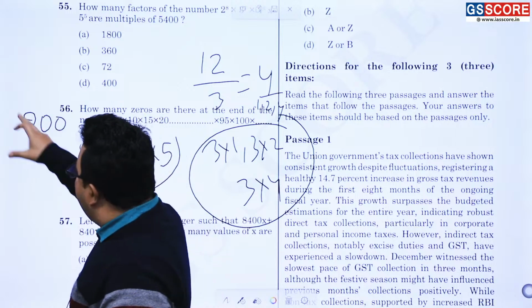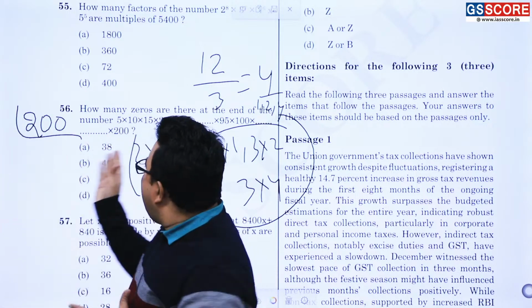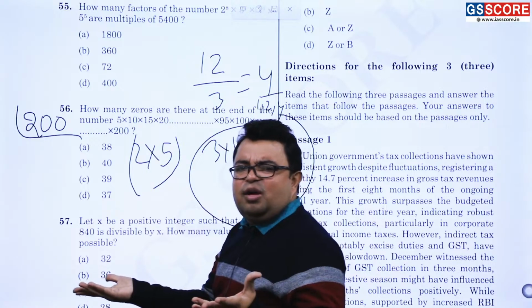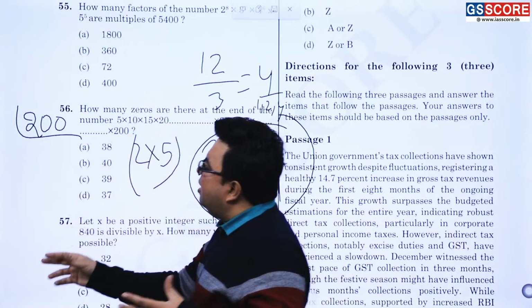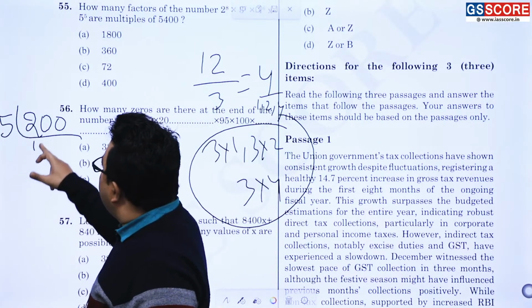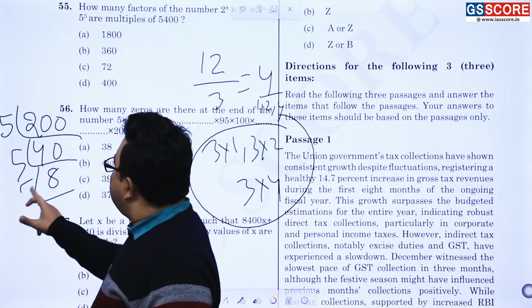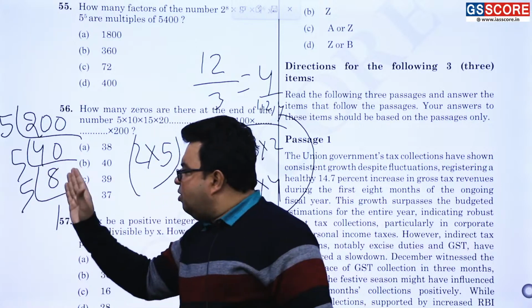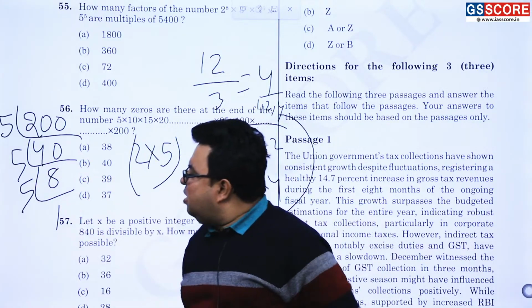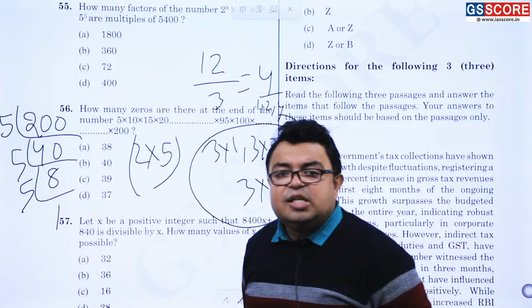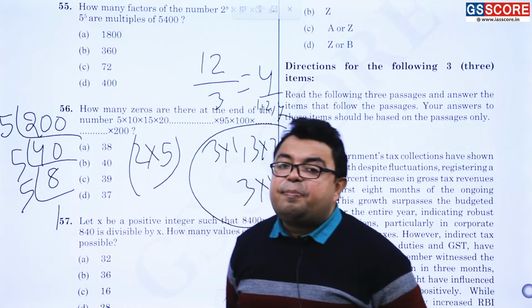200 divided by, because 200 का factorial and this number is also going to give you the same, because 5 के gap पे आ रहा है. So 5 से divide करो. It is what? 40. It is what? 8. It is what? 1. I have simply told you 40 plus 8 plus 1, 49 is the maximum power of 5 over here.